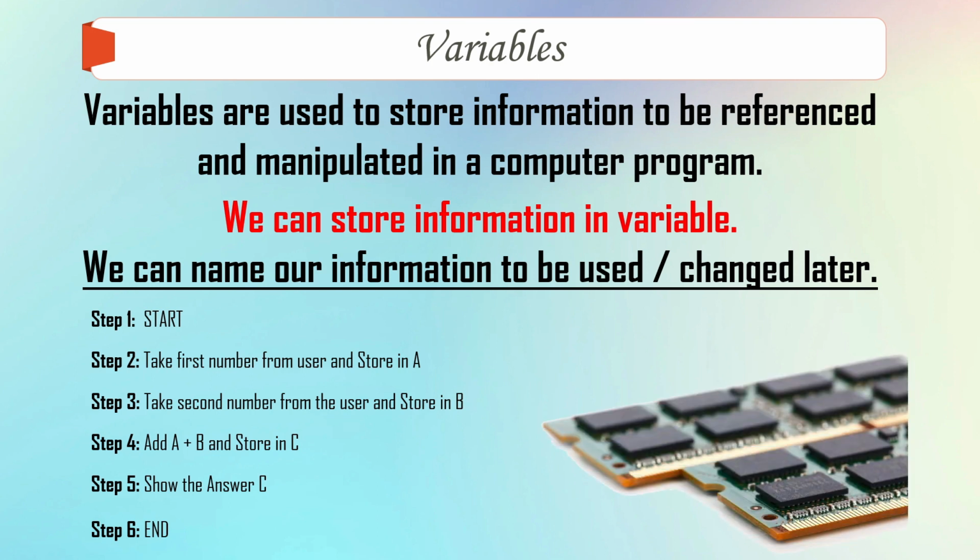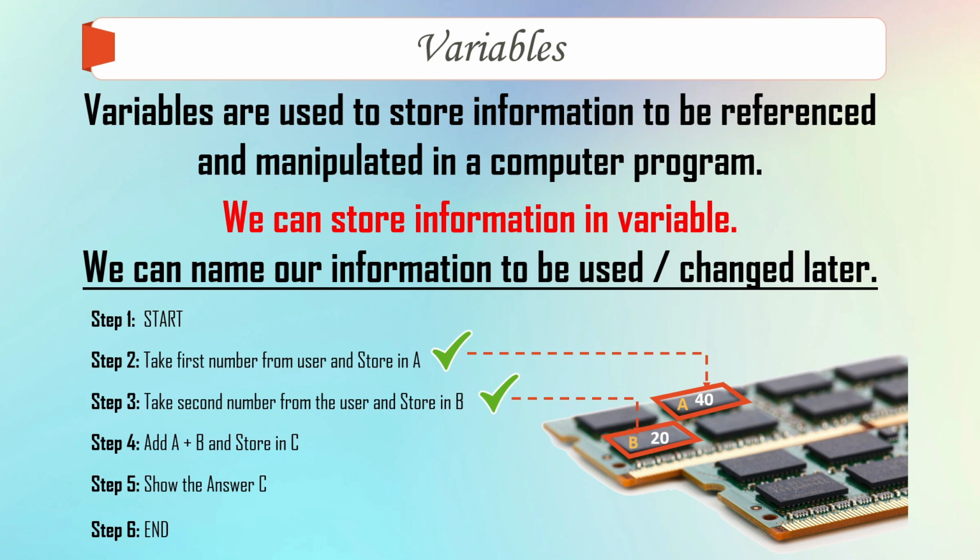Now how this algorithm actually works is, the first step is start. Now imagine that this is the memory of the computer. On step 2, when we say take first number from the user and store it in A, suppose the user enters 40, right? What will happen is 40 will be stored in the memory and that memory location will be named as A. Under step 3, take second number. Suppose user enters 20. So when 20 is stored in the memory, that memory location is named as B.